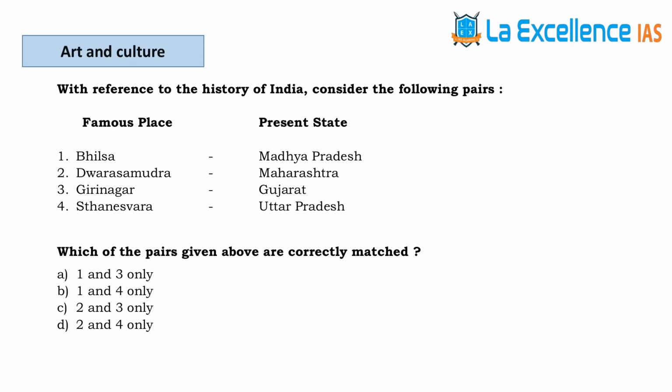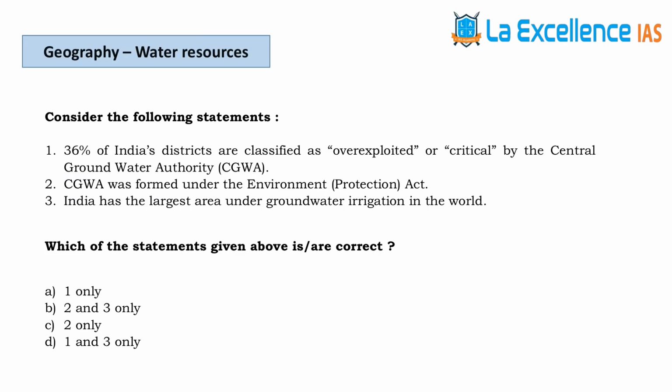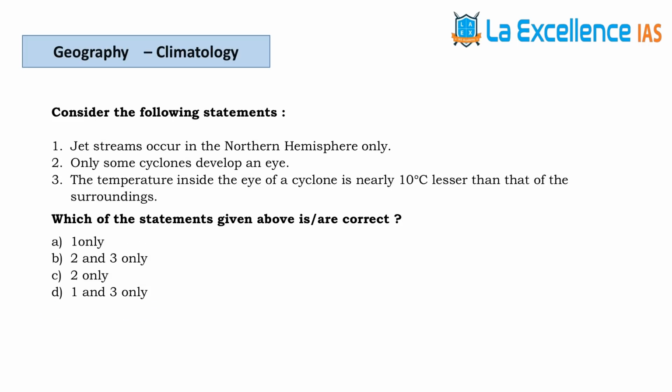The next question is from art and culture. Dwarasamudra is in Karnataka and Staneshwara is in Haryana, because of which 1 and 3 is the answer. So A is the answer. The next question is from geography with respect to water resources. The answer for this question is B. The next question is with respect to the jet streams. The answer for this question is C, 2 only.